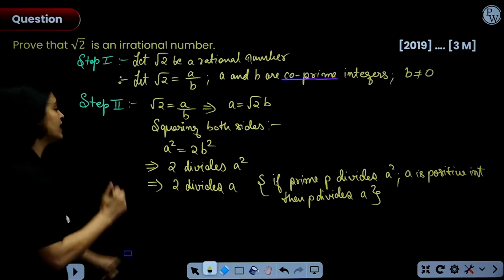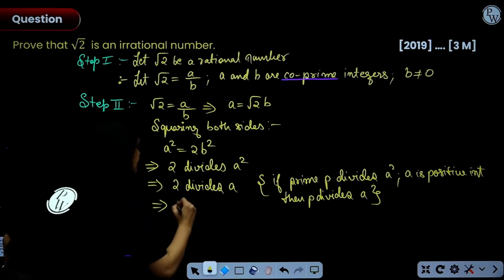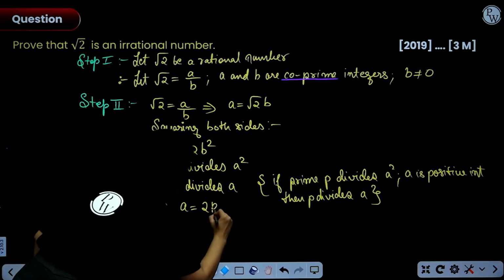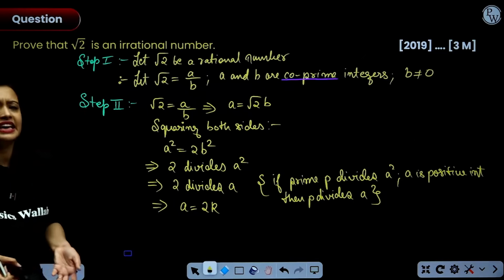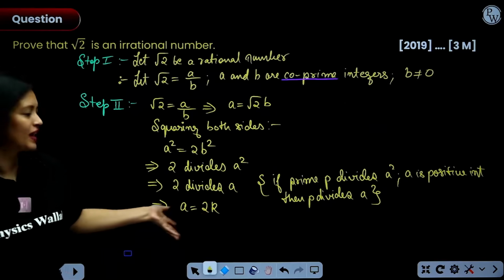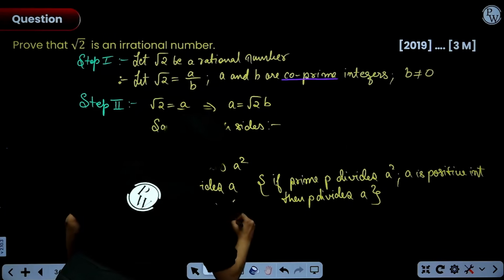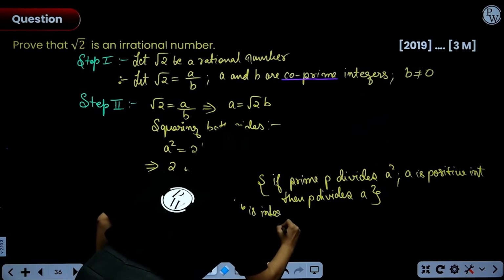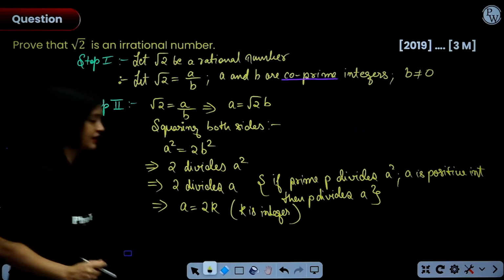So now 2 divides a and that tells us that a can be written as 2k. If 2 divides a, then obviously I can write a as 2 into something. So 2 into k, where k is a non-zero integer basically. Got it?